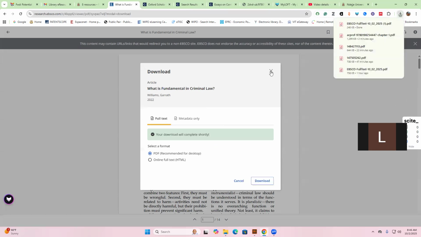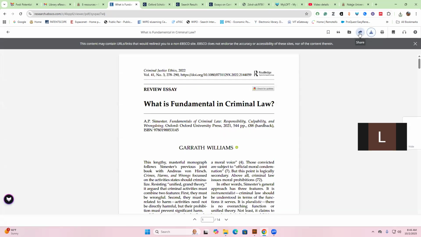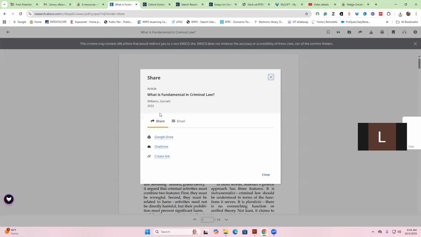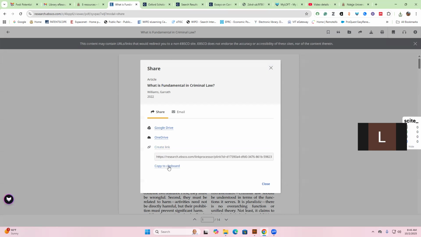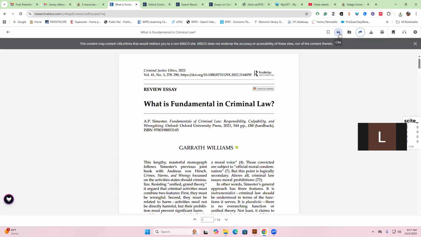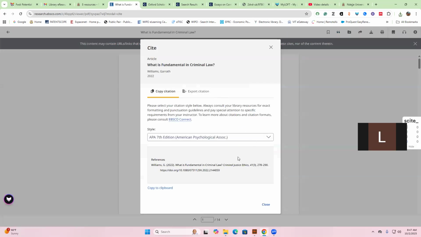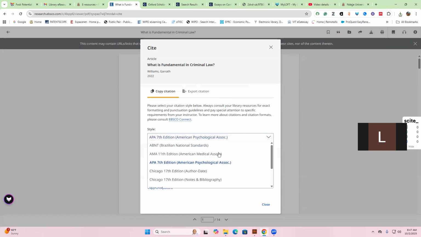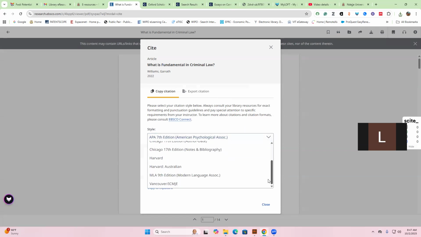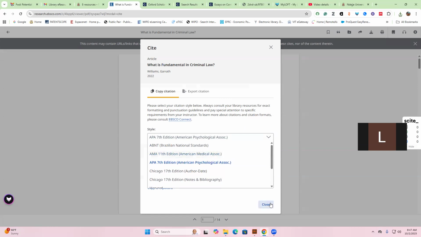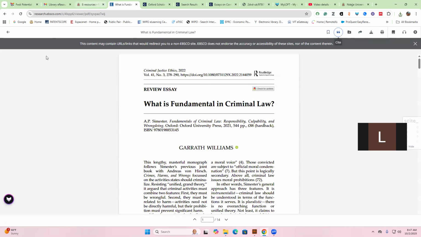However, when you are still on the same page, you can share. If you need to share the article, you can share in your Google Drive. You can create a link, which you can copy on the clipboard and then share with your colleagues. You can also pick the citation. By default, it indicates APA. It's limited. It has different citation styles, but your lecturers can guide you on which citation style to use. But that's how you can access EBSCO when it comes to journal articles.